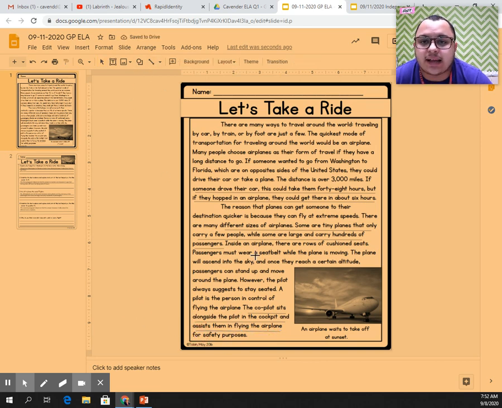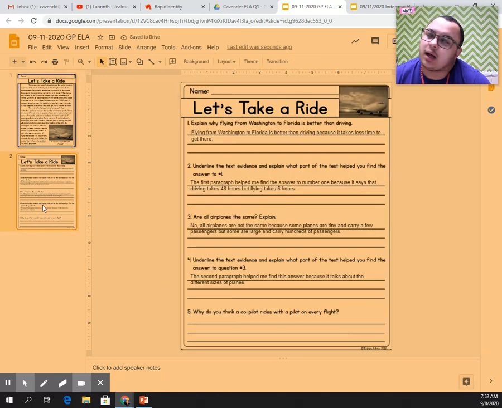Well, why do you think the co-pilot does this for safety purposes? Well, personally, I think that when I'm driving my car, at least, I know that sometimes I get tired and I'm just like, I wish somebody else would drive.